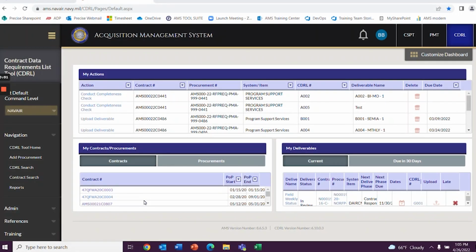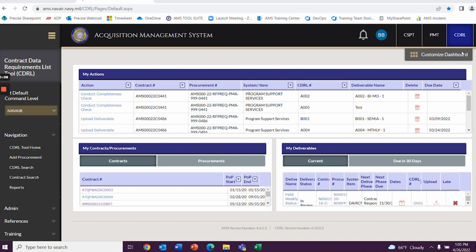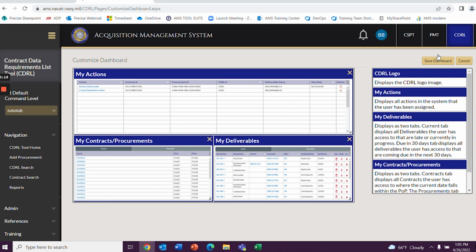The CDRL tool homepage can be customized by selecting the Customize Dashboard button. This is located in the top right corner of the CDRL tool homepage. First, a user will need to click on the X to delete all the widgets.